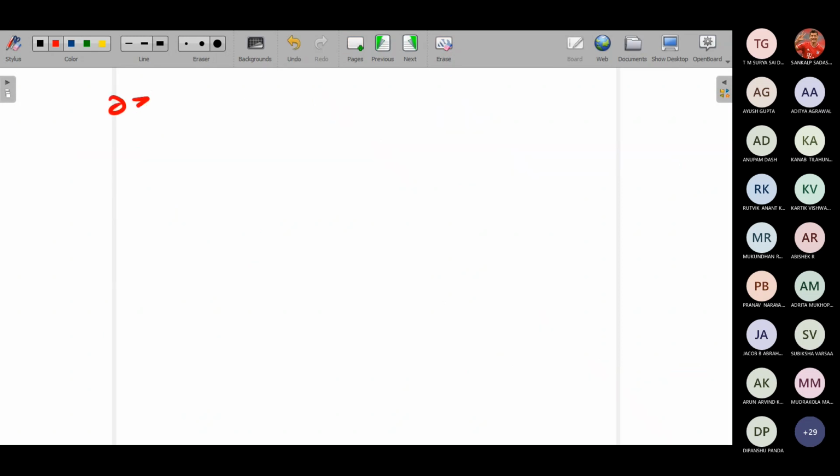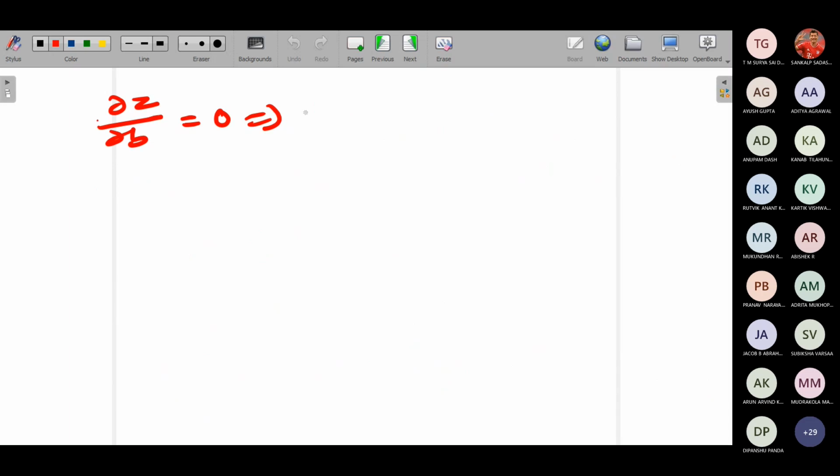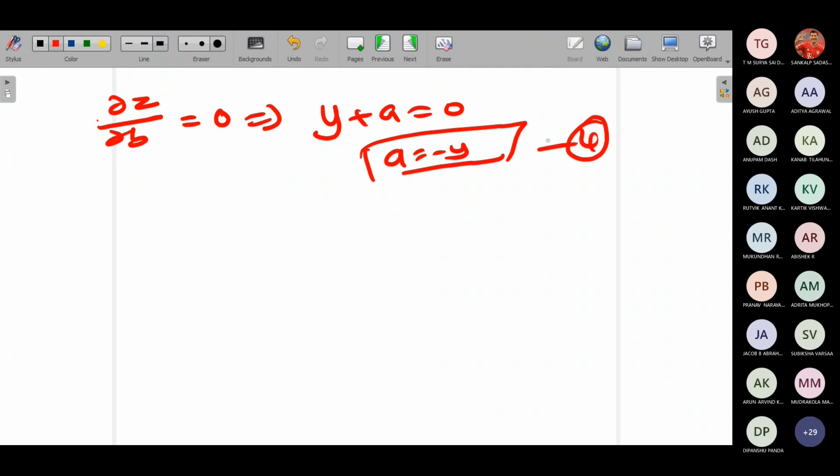Similarly, find out dou z by dou b. Or you can directly write dou z by dou b equal to 0 implies, what is dou z by dou b? Dou z by dou b will be equal to y plus a. y plus a equal to 0. So what will be the value of a? a will be equal to minus y. Take this as equation number 4.